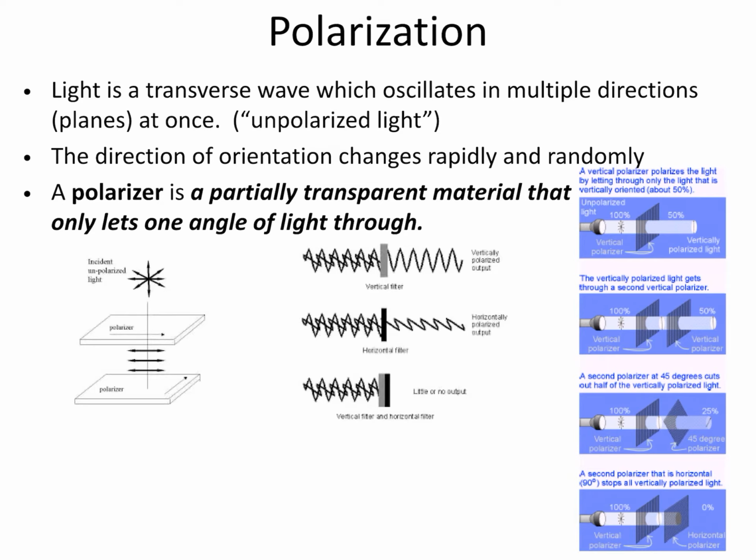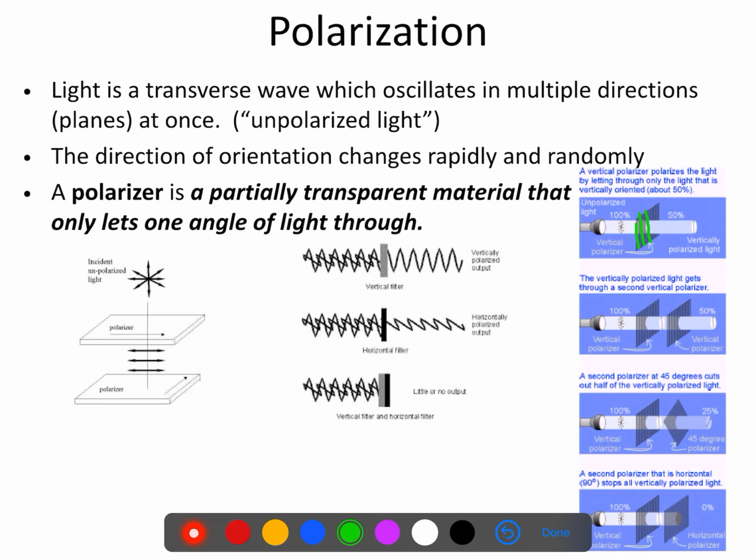This illustration over here on the right is showing you what would happen if we have one polarizing filter. It allows what we would say is 50% of the light. If you look at the illustration, these polarizing filters are vertical. So only vertical light would be allowed to pass through, and we would say that that's 50% of the light that made it through the filter. If I have a horizontal filter, then my filter allows horizontal light to pass through, right? So that would be 50% of the light.